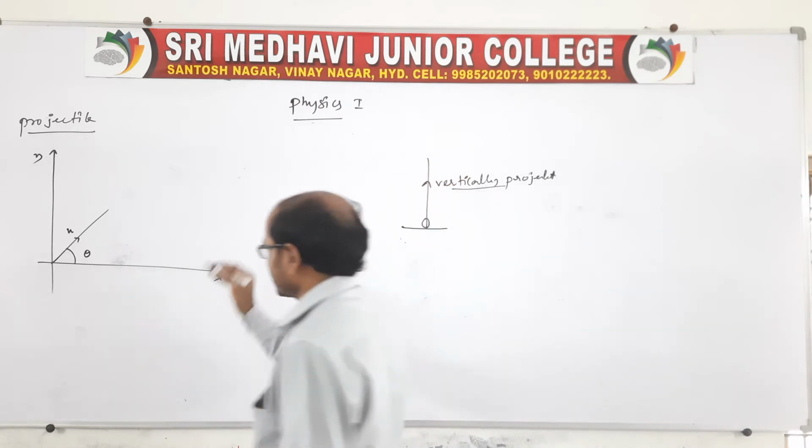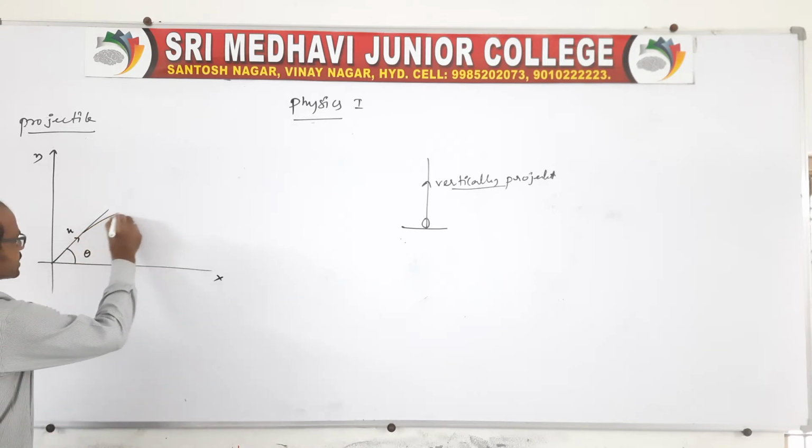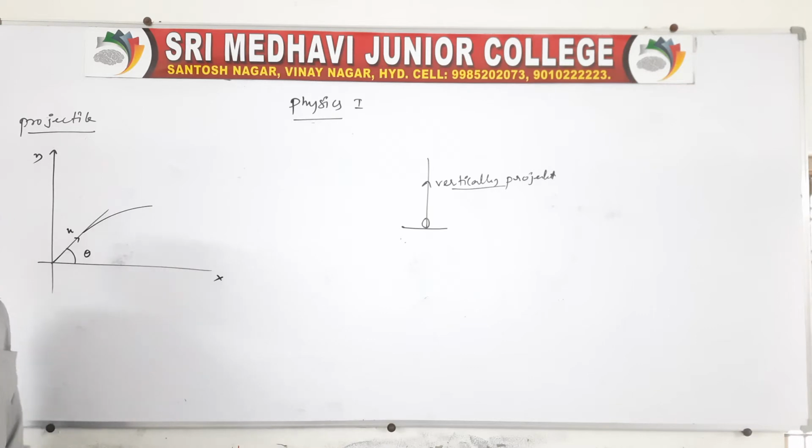Now, let us go for this one. When the body is projected with a velocity u, making an angle theta with the horizontal, it reaches the maximum height. It moves opposite to gravity, since gravity is acting.